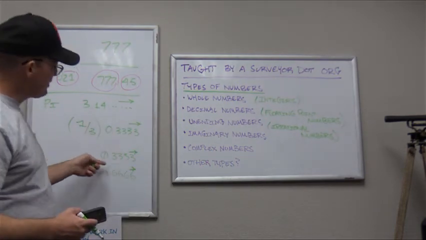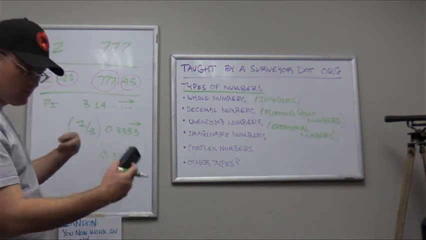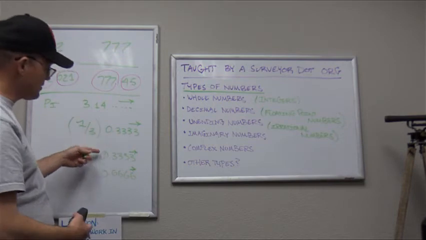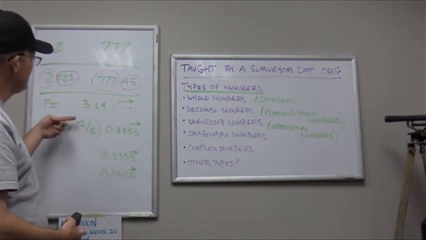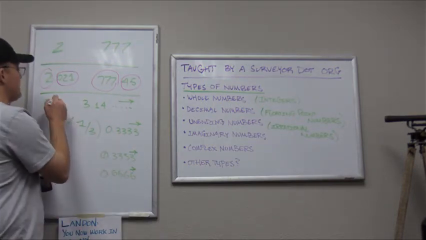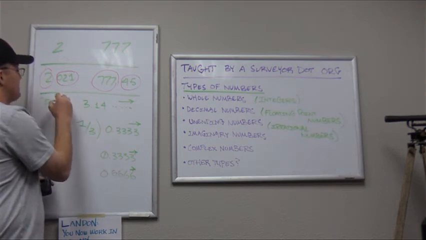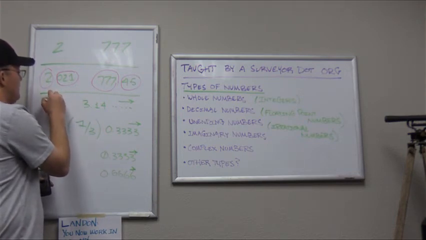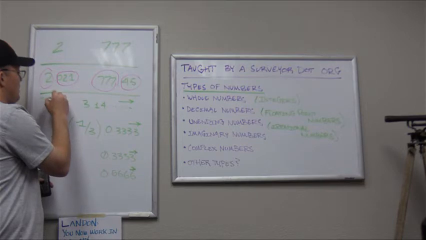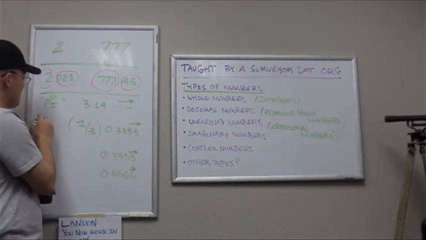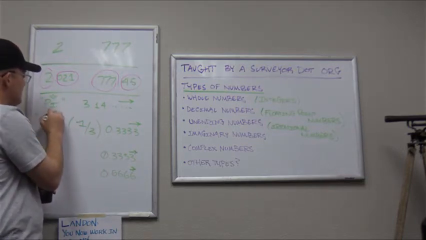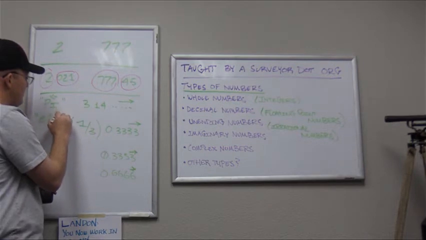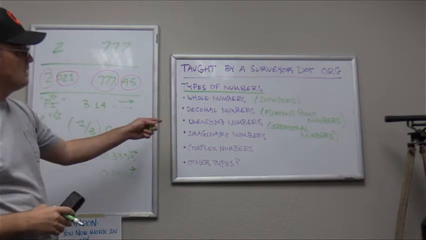So I would call these regular unending numbers, because we're trying to represent fractions in a decimal system, a base 10 system. Okay, these numbers like pi are special. I'm going to put it in quotes and give it a star. Pi is a special number. There's another special number called e. E goes on forever. So there's a certain set of special numbers in math, special unending numbers.